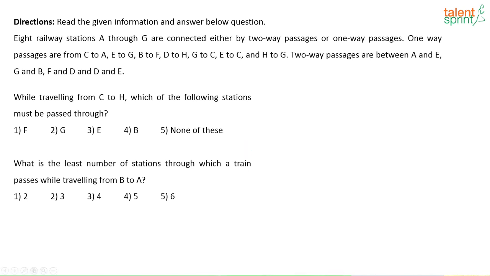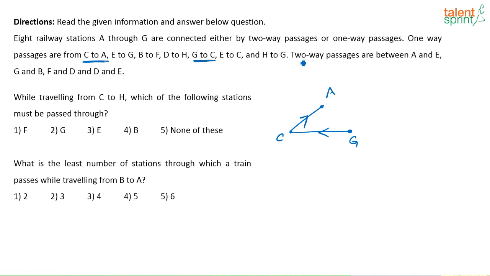One-way passages are from C to A. So there is a place C, from C I can go to a point A. It is a one way, right? C to A. Then I have E to G, B to F. Now where do I place E to G? Where do I place B to F? I don't know. All I know is now I have placed C and A. See, here there is G to C. So from some place G, you can come to C. Then you have E to C. Again, wherever E is, from E we can come to C. Now I don't know where E is.